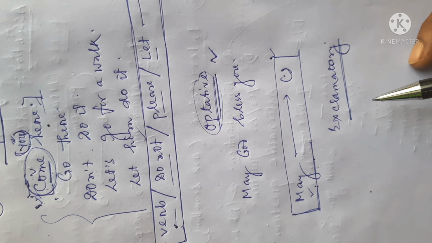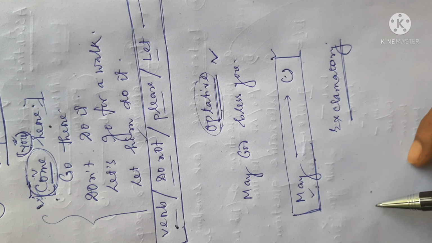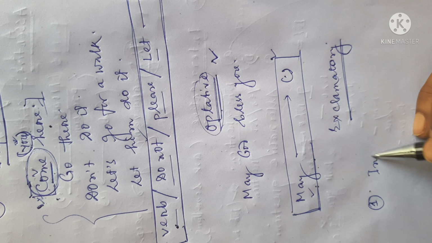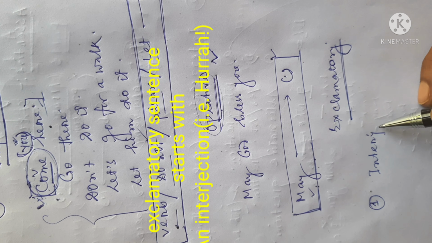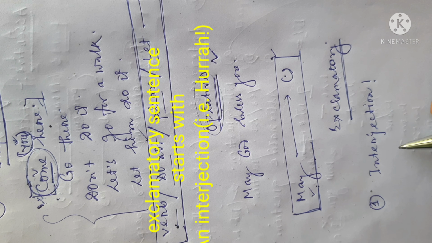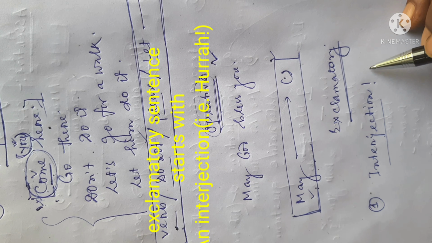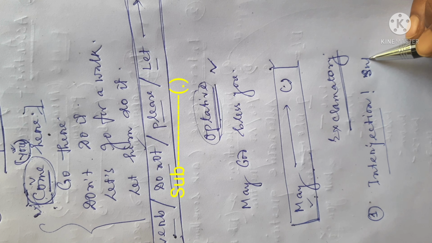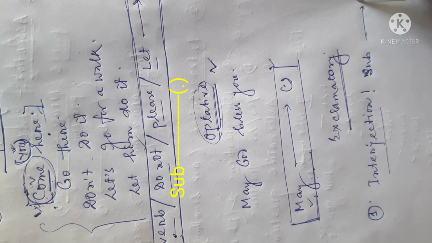A sentence can be recognized in two ways. First of all, these types of sentences may start with an interjection, and there is an exclamation mark after the interjection. The next part of the sentence starts with a subject and ends with a full stop.